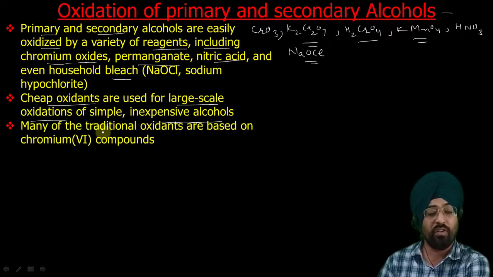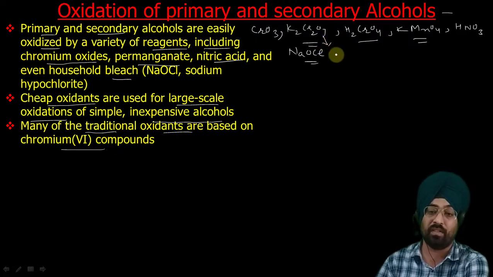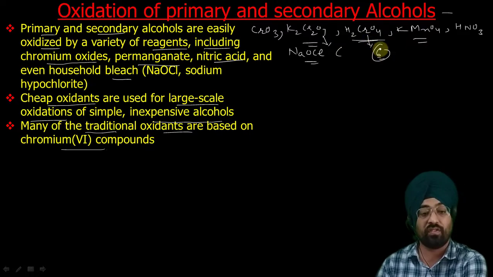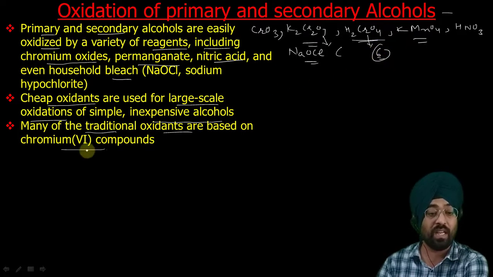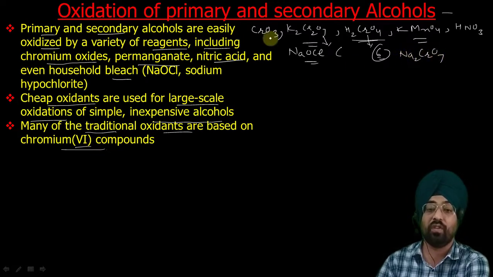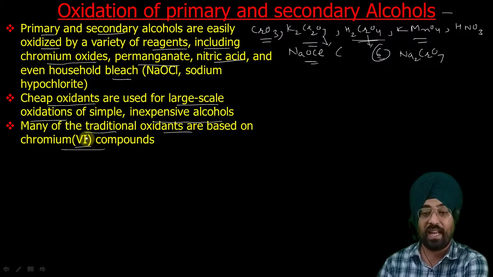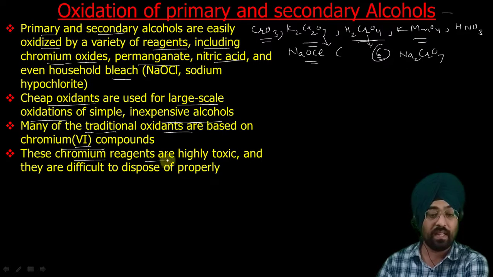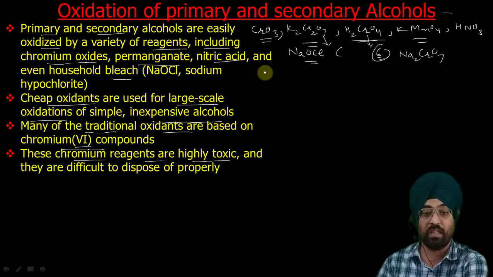Many traditional oxidants are based on chromium 6 compounds, like potassium dichromate and chromic acid, where the oxidation state of chromium is 6. Generally, compounds in which chromium is in a higher oxidation state can act as oxidizing agents, such as potassium dichromate, chromic acid, sodium dichromate and CrO3. But the problem with chromium reagents is that they are highly toxic. Chromium is a toxic metal, and they are difficult to dispose of properly.